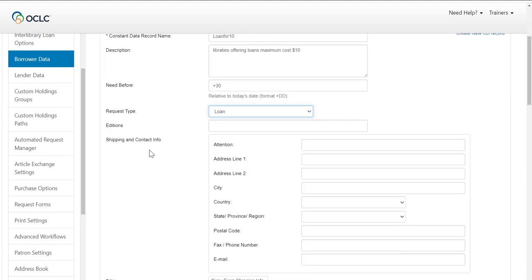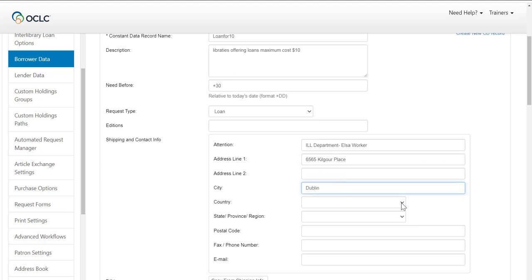You can enter the attention to be ILL department and the name of the person responsible to facilitate when the item arrives at your library. Then the street number and the name. If the address is too long, then you can use the second line. This information must be accurate because the other library uses this information to print the shipping label.